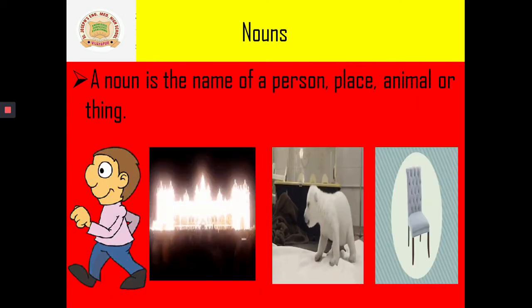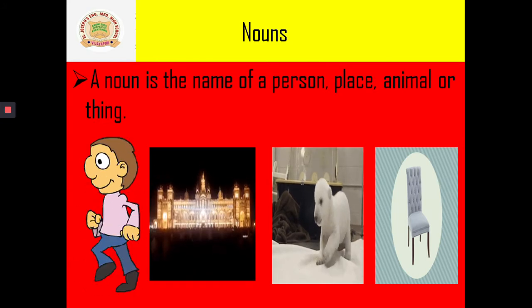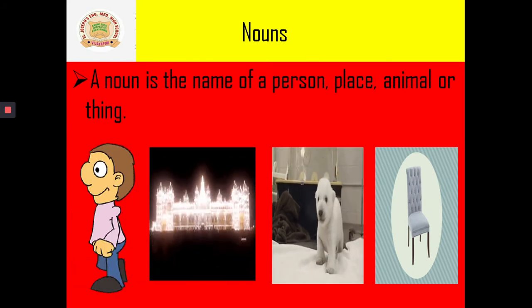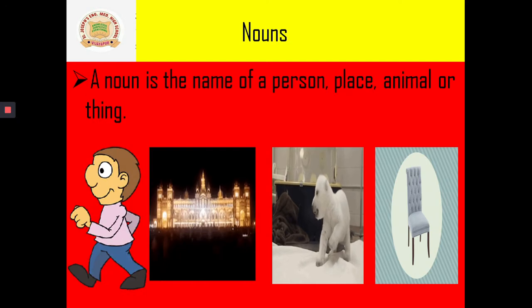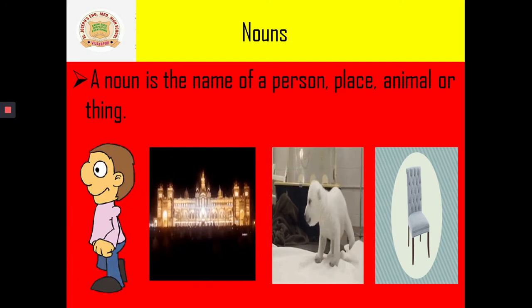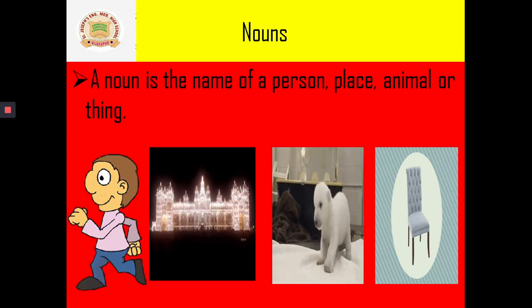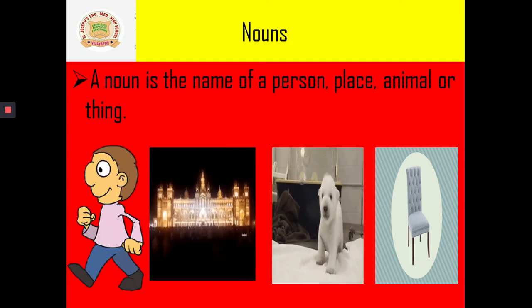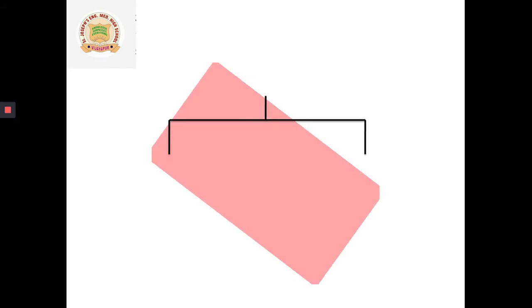You all know, children, what is a noun? A noun is a name of a person, place, animal or thing. That means nouns are naming words. And there are many kinds of nouns.